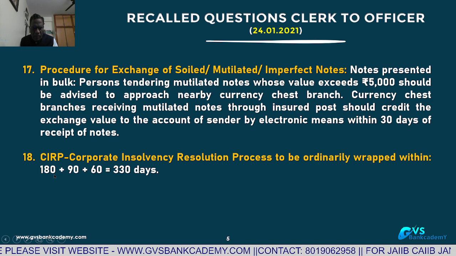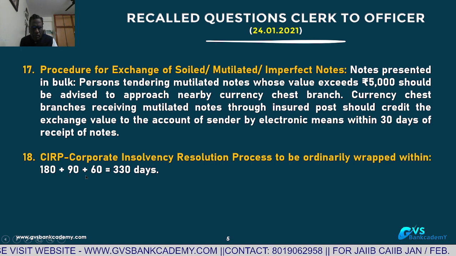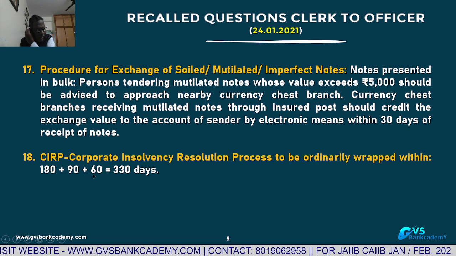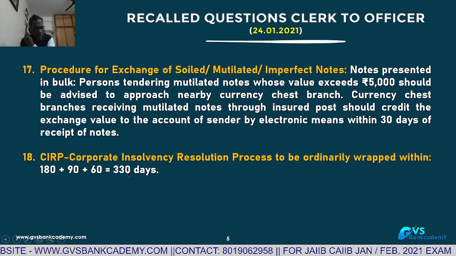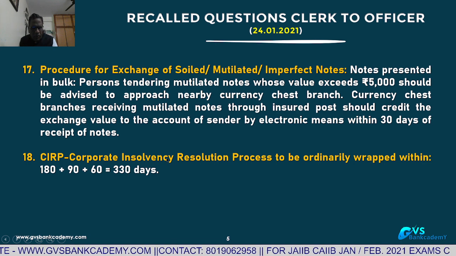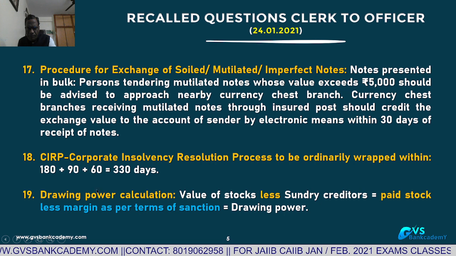So 180 normally, one extension of 90 days makes 270 days. If abnormal court delays are there, 60 more. So overall completion is 330 days. The entire process has to be completed in 330 days under the IBC code.